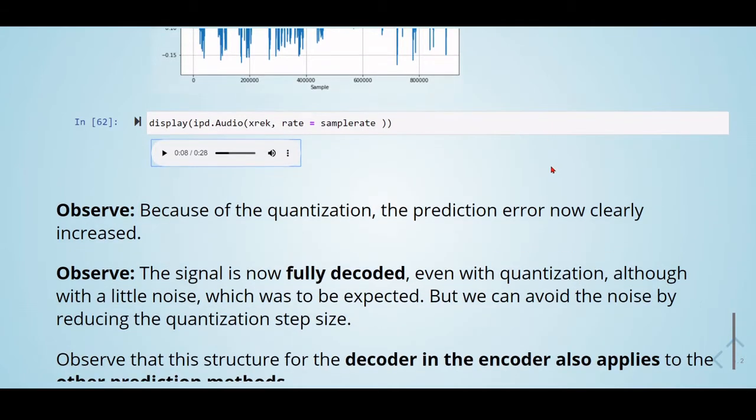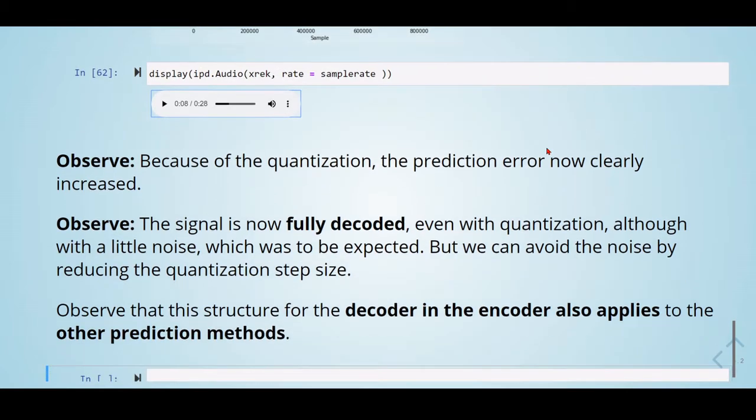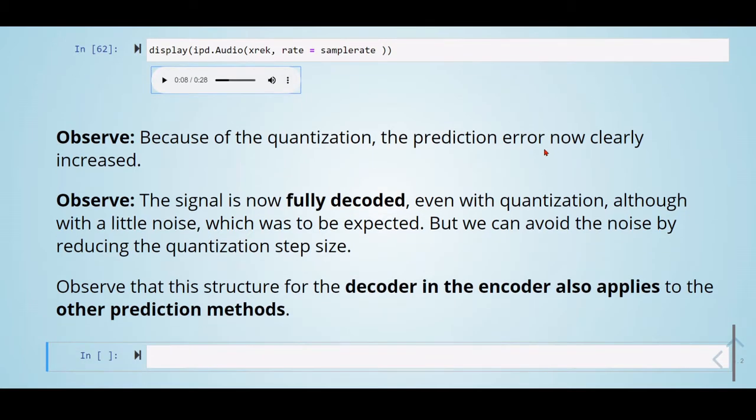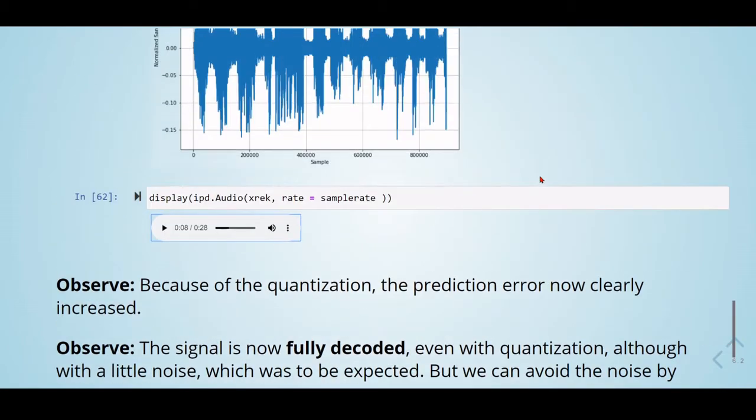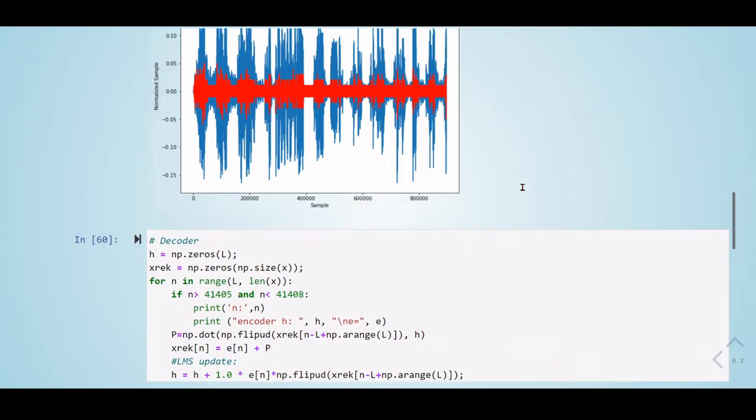Because of the quantization, the prediction error now clearly increased. The signal is now fully decoded, even with this quantization, with a little noise. That was to be expected. But we can avoid the noise by reducing the quantization step size. Observe that this structure, with the decoder in the encoder, also applies to other prediction methods.